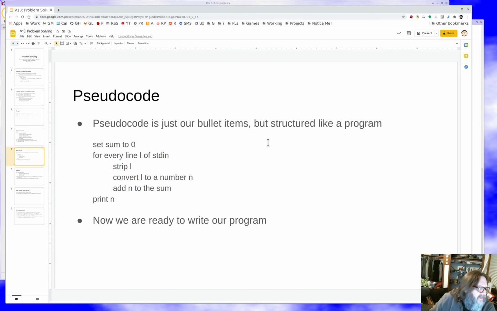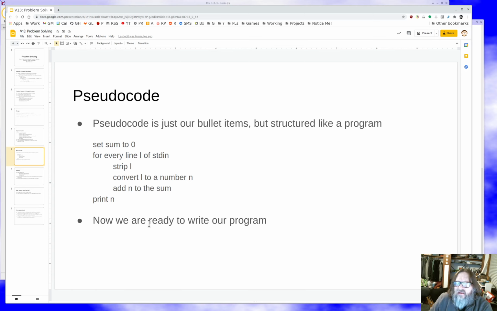But this is our idea. Set the sum to 0. For every line of standard in, strip that line to get the white space off the ends, convert the line to a number, add the number to the sum, and then at the end, when we're done reading lines from standard in and standard in's done, then we print the number.